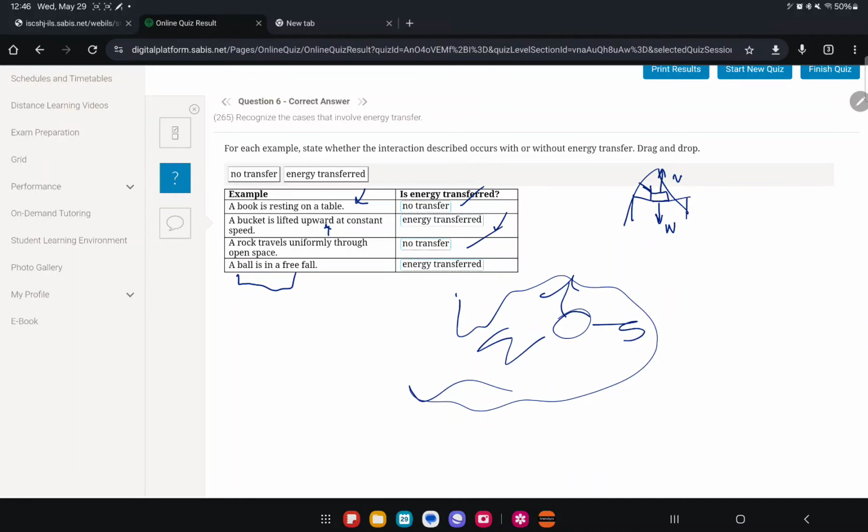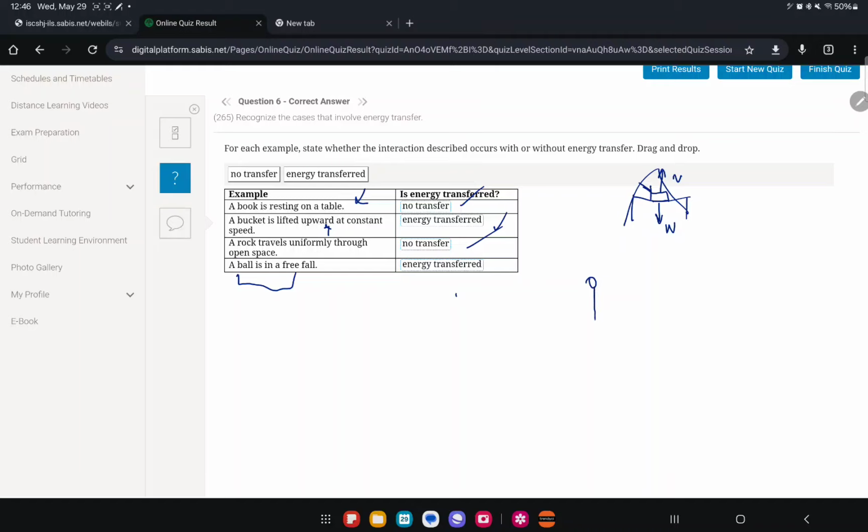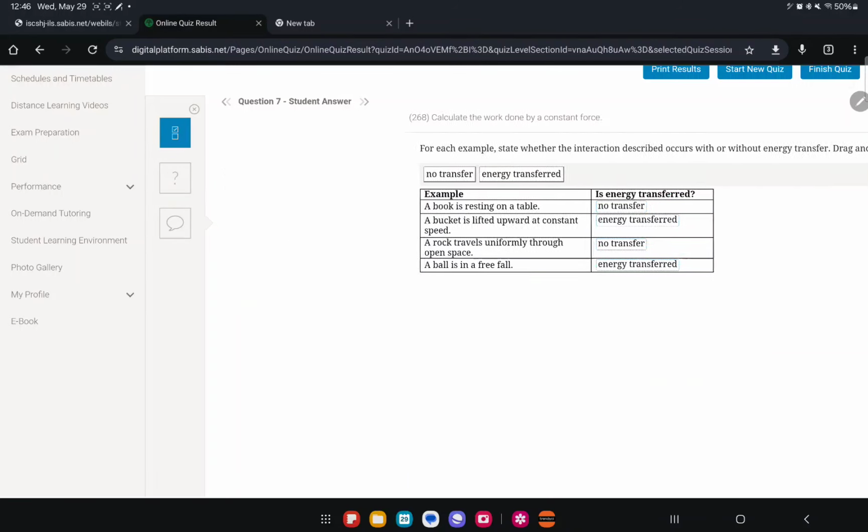A ball is in free fall. Okay, when something is free falling, it's accelerating, right? So you see how the ball here, it's falling down with the weight and it's always accelerating. Since we said free fall, that means there's no air resistance acting to resist the weight force. So will it be decreasing? No. So there's only one force acting on it, the weight. So that means there's energy. Since he said free fall, but if they just said falling, that would be different.